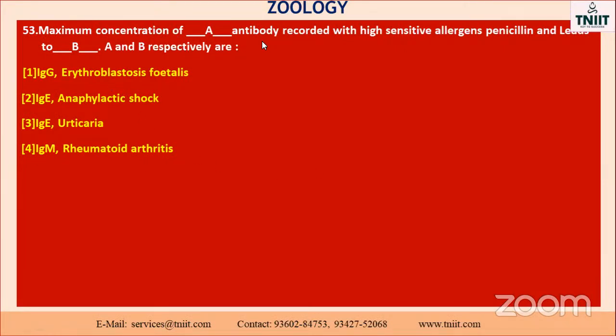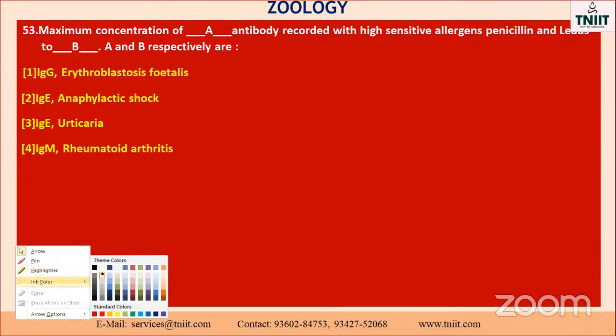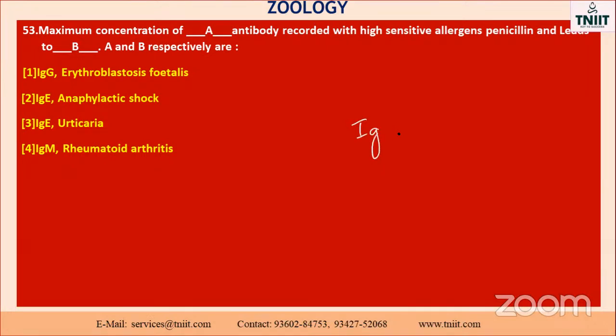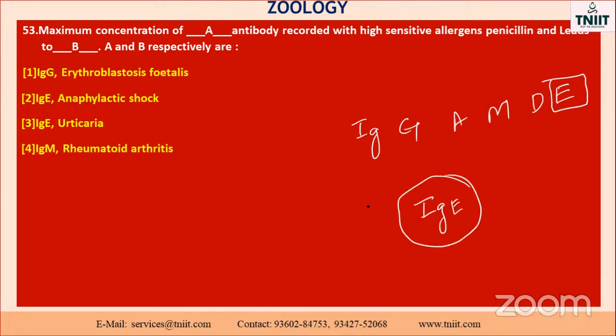Maximum concentration of dash antibody. When the maximum concentration increases, automatically you will get the allergy. You know very well. Immunoglobulin is one of the antibodies, isn't it? There are 5 types of antibodies: immunoglobulin G, immunoglobulin A, immunoglobulin M, immunoglobulin D, and immunoglobulin E. In this category, this is the last one. Immunoglobulin E is involved in allergic reactions. When it increases, automatically the allergy comes.